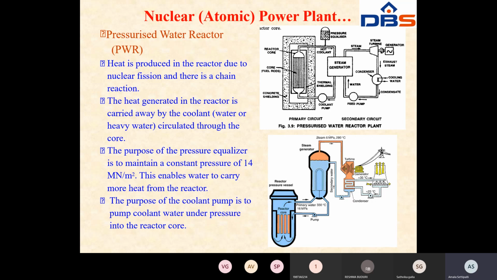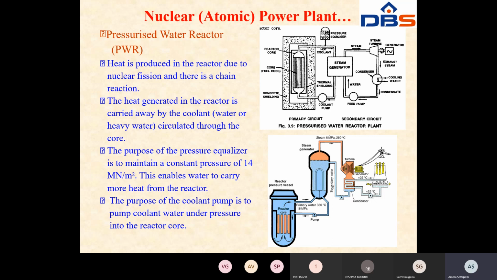Okay, the coolant is either water or heavy water, circulated through the reactor core. The purpose of the pressurizer, the pressure equalizer, is to maintain a constant pressure of 14 millinewton per meter square. Here, in the diagram, you will not see it shown, but inside you can use a pressure equalizer.